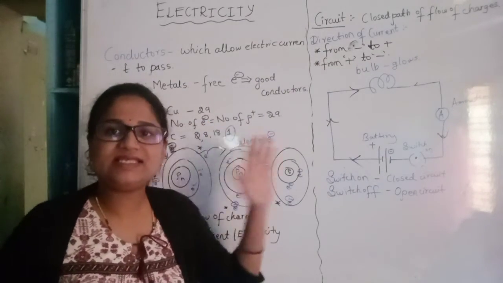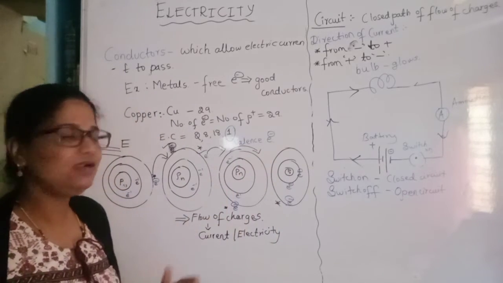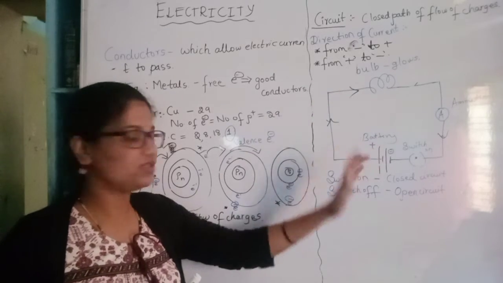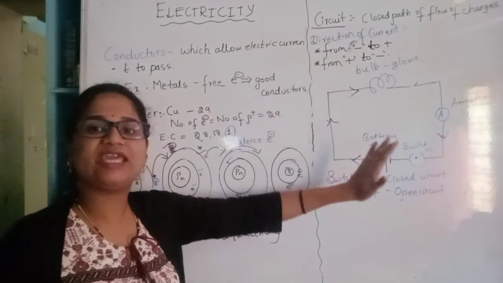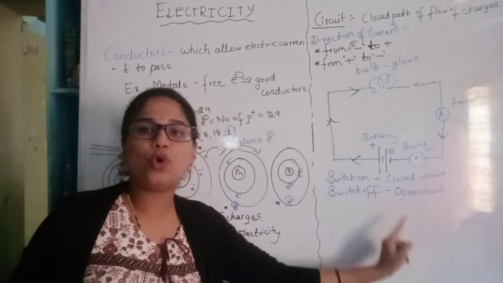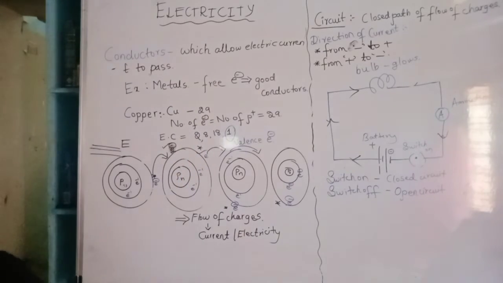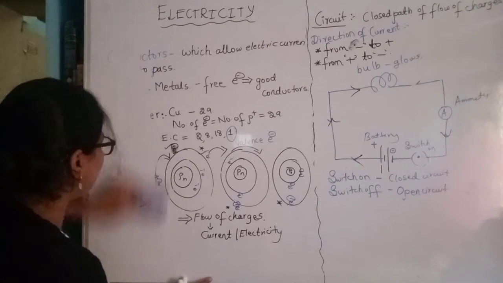So this is regarding the flow of electrons inside the conductor and the brief note on the circuit and the types of circuit, that is closed circuit as well as open circuit.